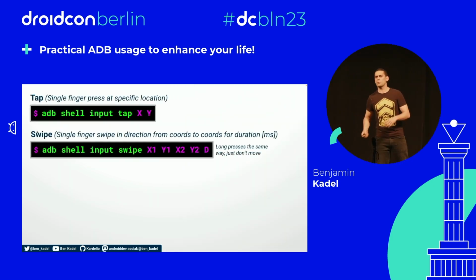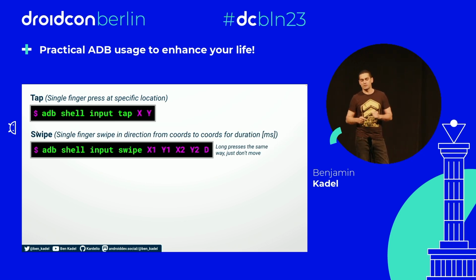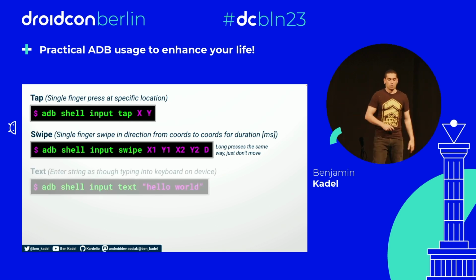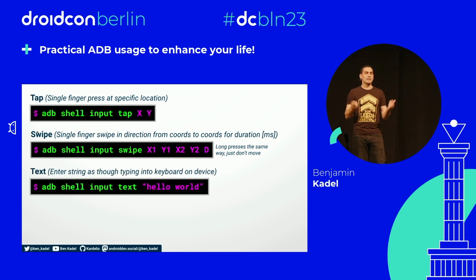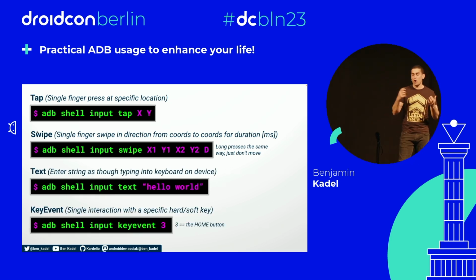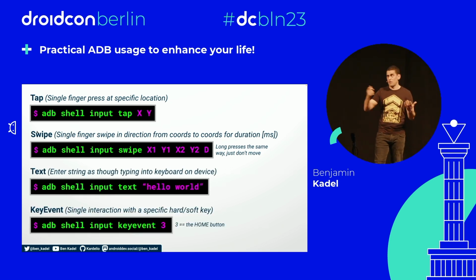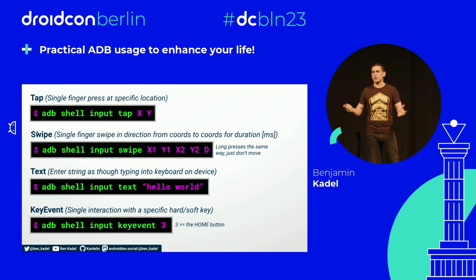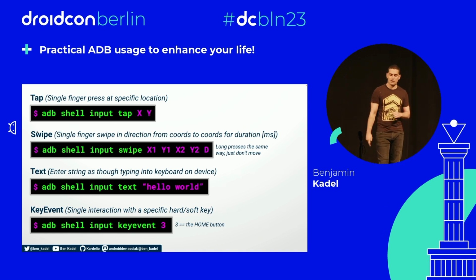We've got swipes, where we pass a starting x and y, a finishing x and y, and the duration that it took for them to swipe from the start to the end. This is also how we do long presses as well. We just don't change the ending x and y. We've got text input, as though the user popped up the keyboard and started typing, and we've got hard and soft key events like the volume button, or in this case, the home button. So we can do all sorts of crazy input with ADB from the terminal without touching our phone.